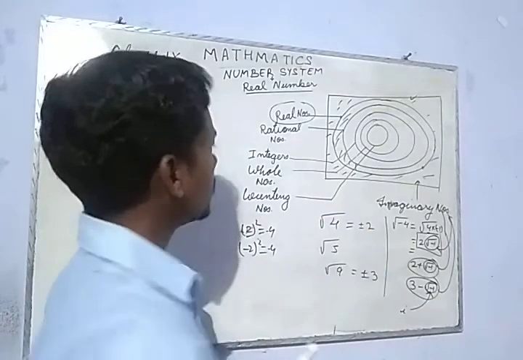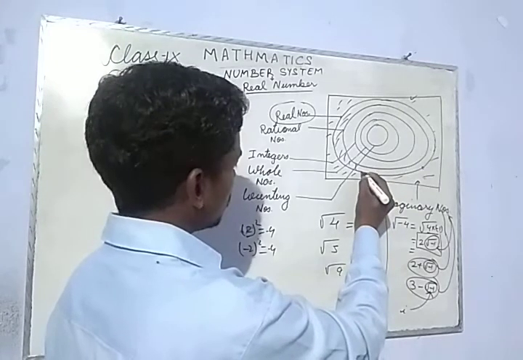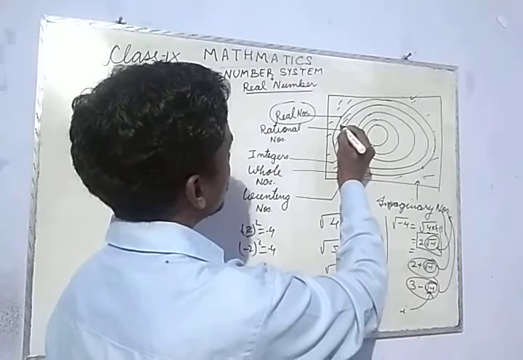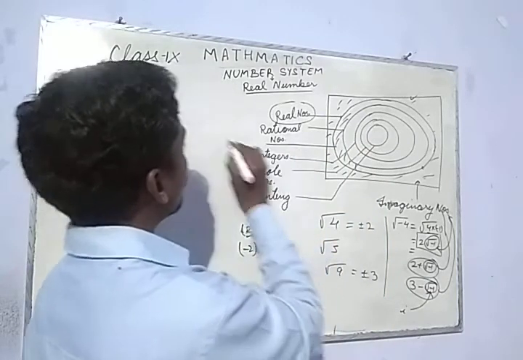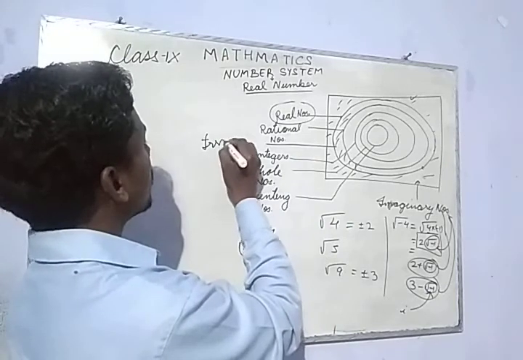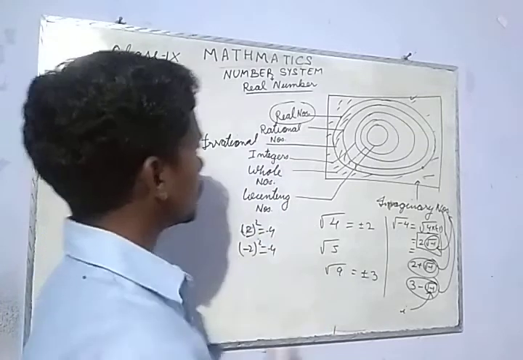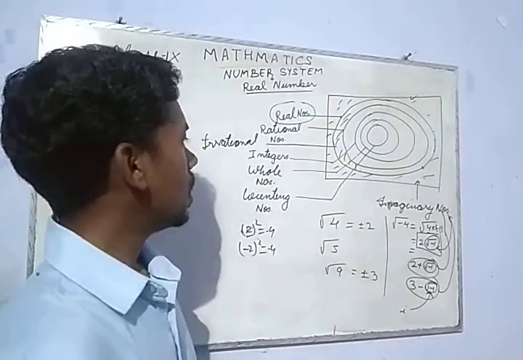In that space we have another set of numbers, and these are called irrational numbers.